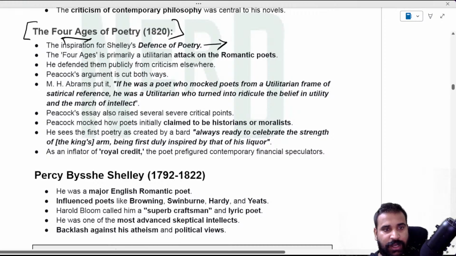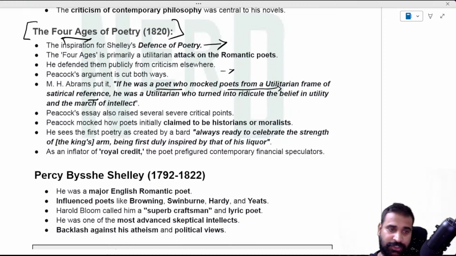So he defended them publicly from criticism elsewhere, and M.H. Abrams put it like, he was a poet who mocked poets from a utilitarian frame of satirical references, who turned into ridicule the belief in unity and march.